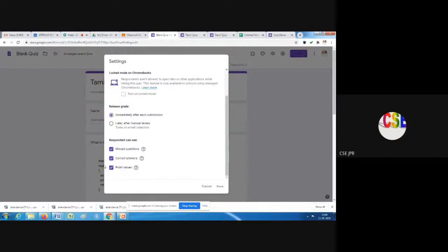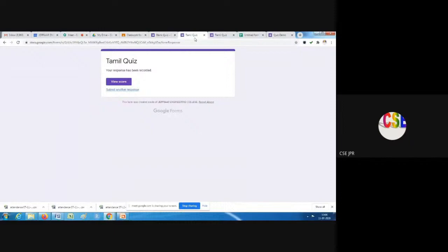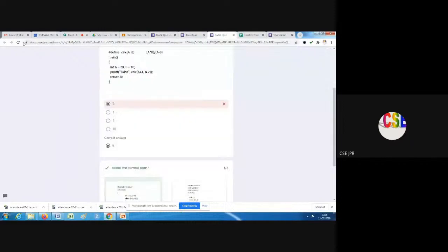So you want to decide whether to show the correct answer to them or not. Now I have removed that option, so it won't show the correct answer for the particular question. Now I'll refresh it. So now you can see the number 5 as a correct answer is shown for the wrong answer I have selected.